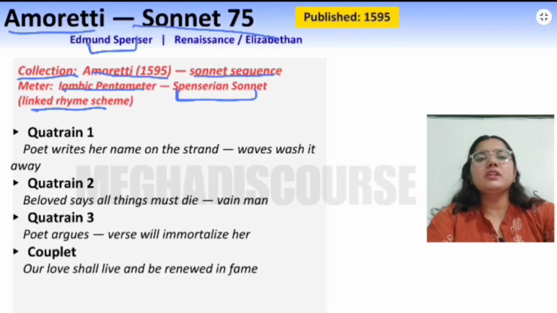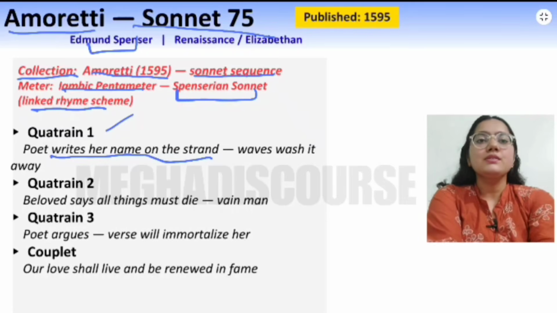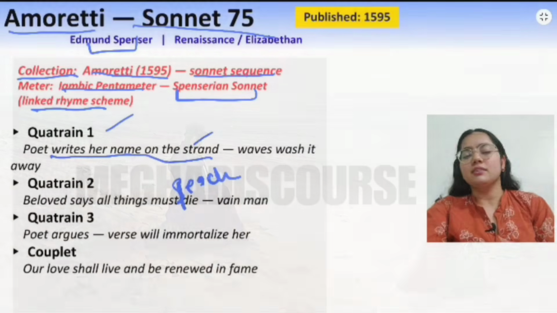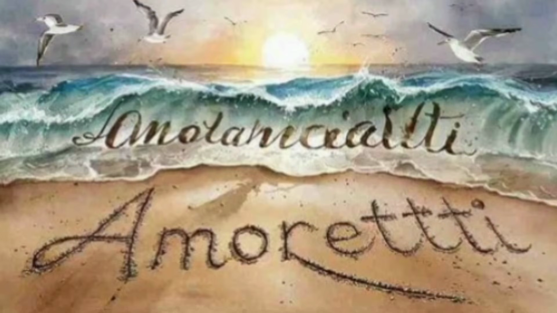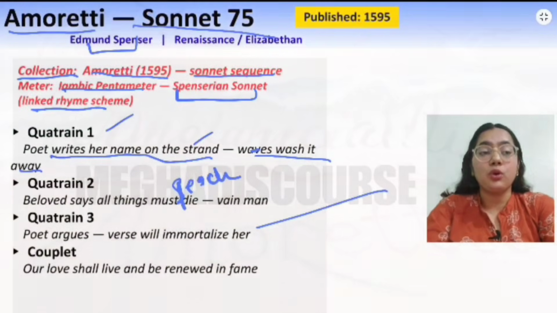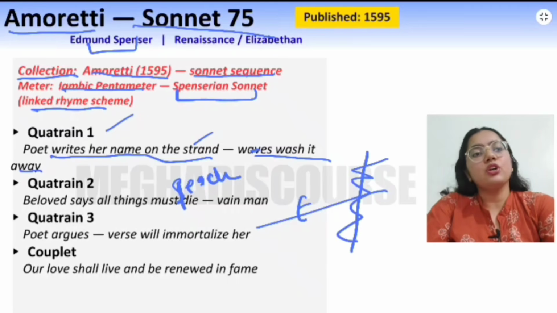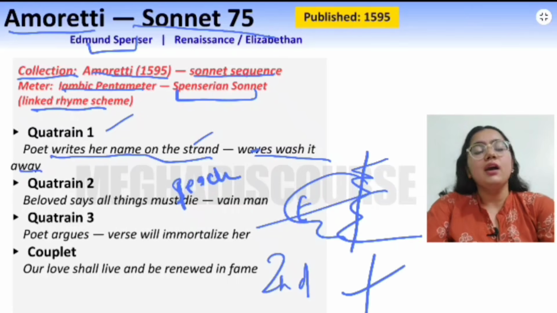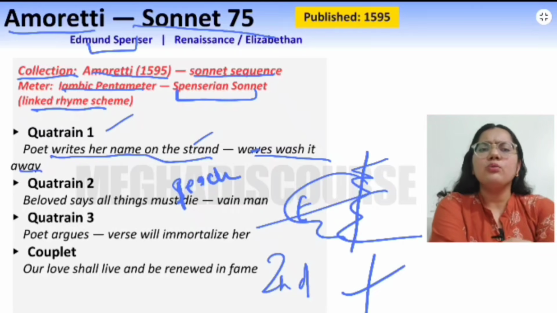So basically in the first quatrain, the poet writes her name on the strand. What is a strand? A strand is a beach. So here the poet is writing her name on the sand of the beach, and waves wash it away. So he first writes the name of the beloved, who is Elizabeth Boyle. Okay, so first he writes her name, and the waves come and wash that name away. Secondly, he writes it again, and still the waves wash away the name. So this happens twice.